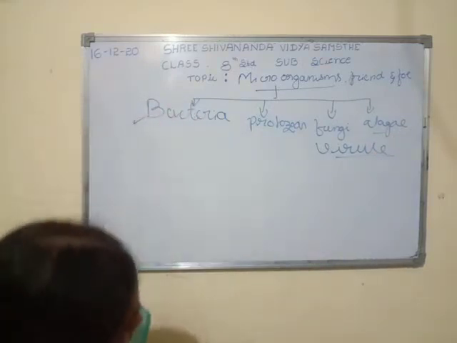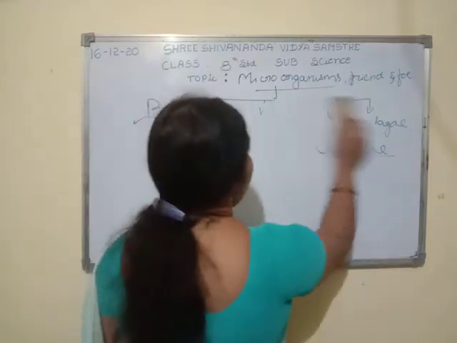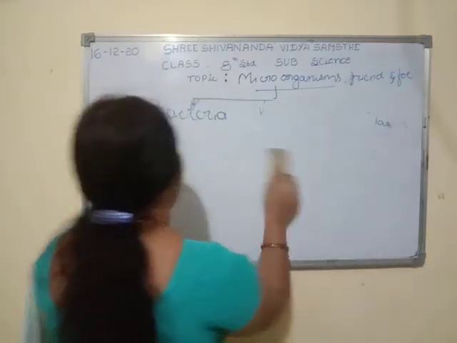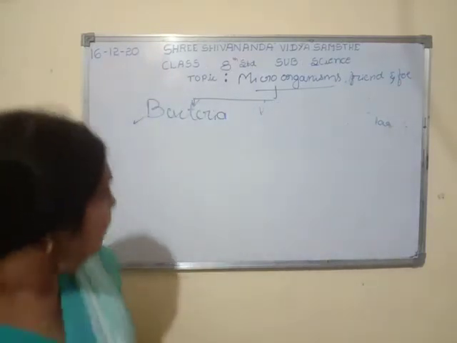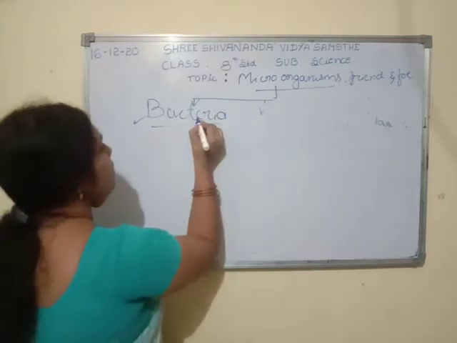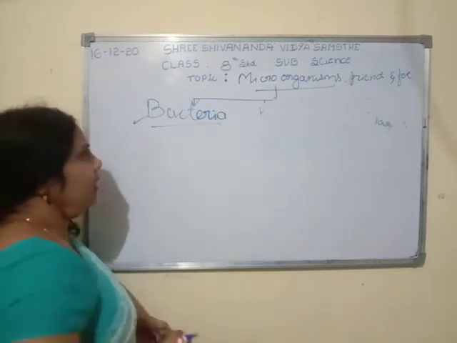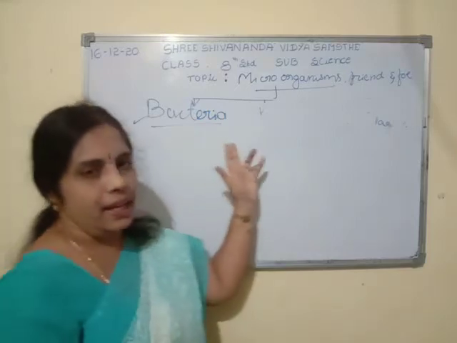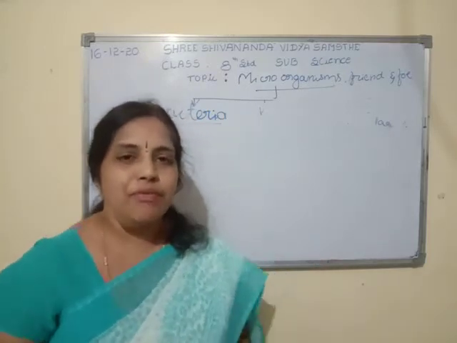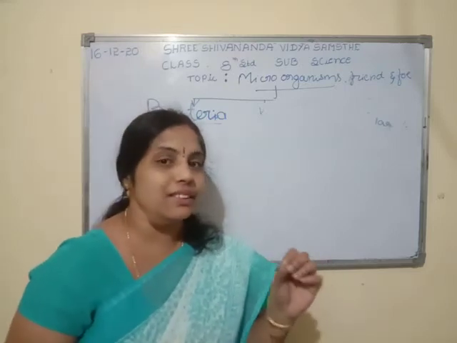Now we are going to start with bacteria. Bacteria is a very important microorganism. Why we give more importance to bacteria is that this is the first organism found on our earth.